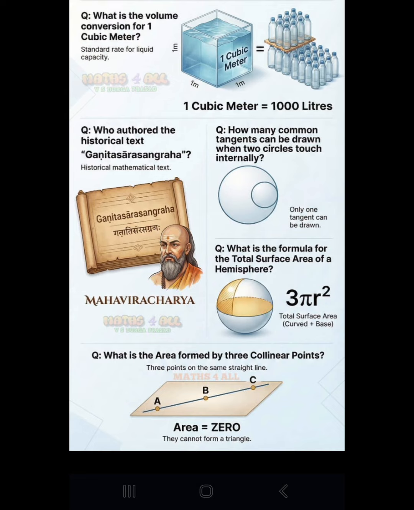What is the area formed by 3 collinear points? Area equal 0.